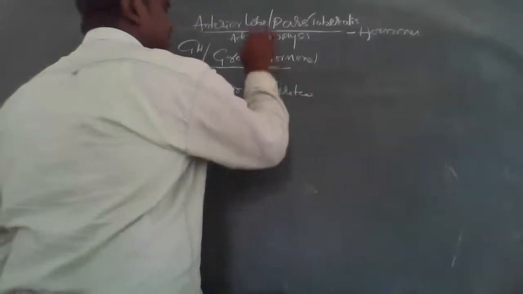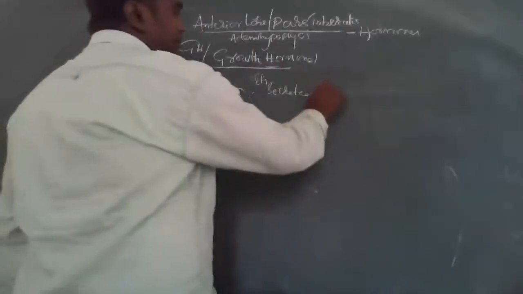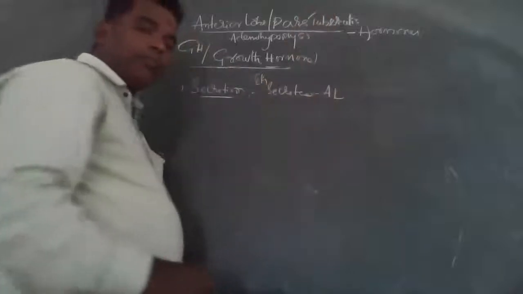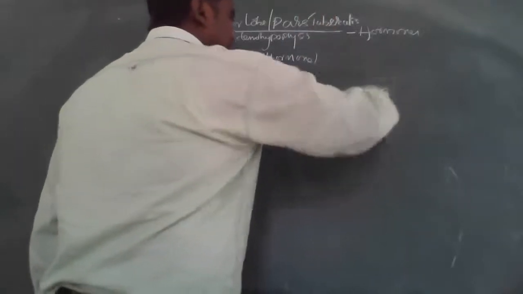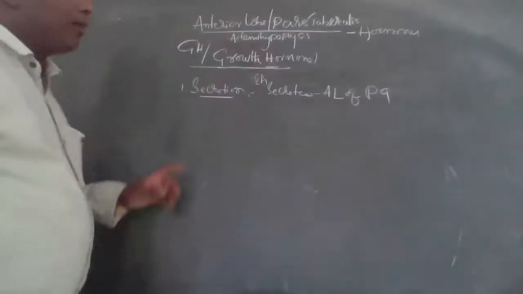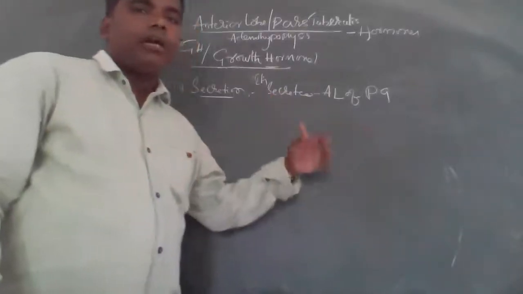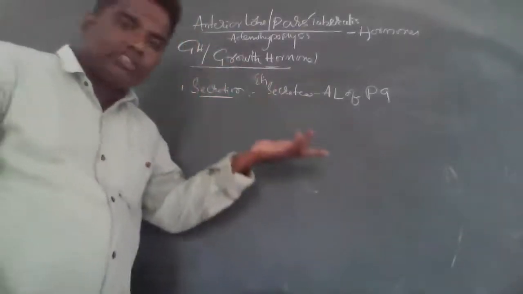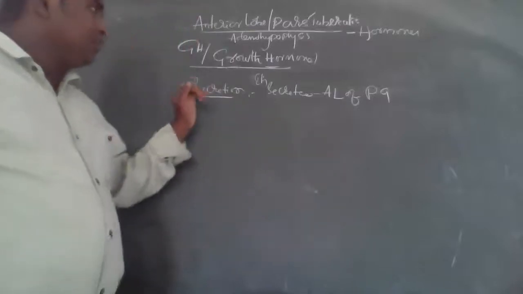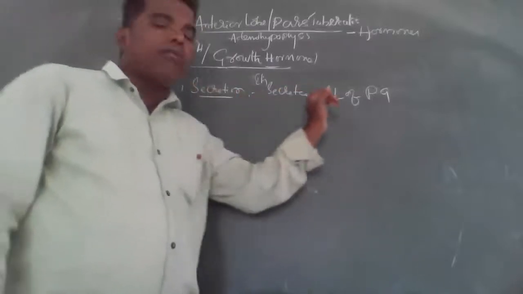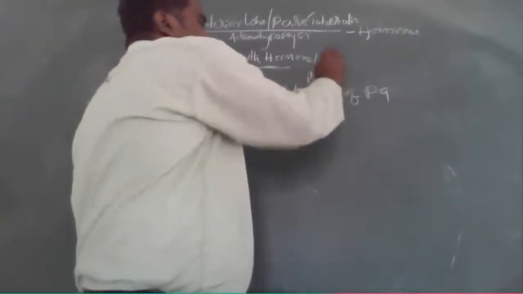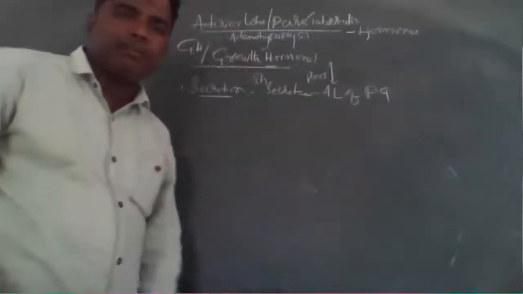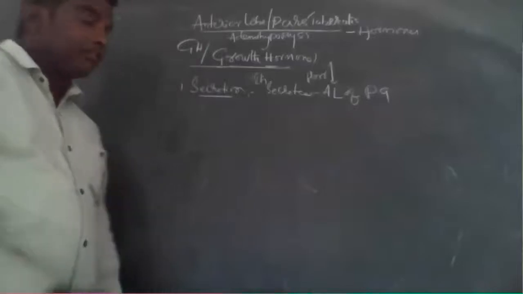It is secreted from the anterior lobe of PG, PG being the pituitary gland. The first point is completed.